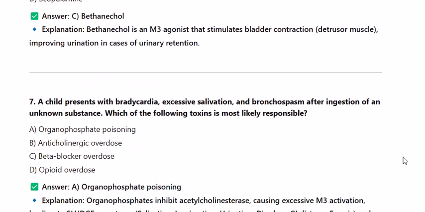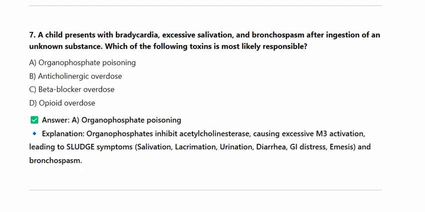7. A child presents with bradycardia, excessive salivation, and bronchospasm after ingestion of an unknown substance. Which of the following toxins is most likely responsible? A. Organophosphate poisoning. B. Anticholinergic overdose. C. Beta blocker overdose. D. Opioid overdose. Answer A. Organophosphate. Explanation. Organophosphates inhibit acetylcholinesterase, causing excessive M3 activation, leading to SLUDGE symptoms: salivation, lacrimation, urination, diarrhea, GI distress, emesis, and bronchospasm.